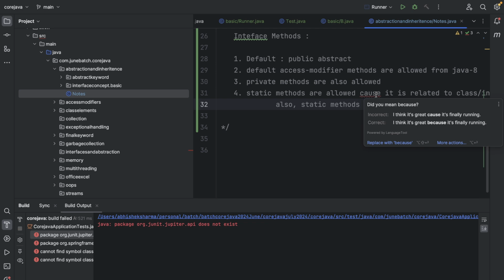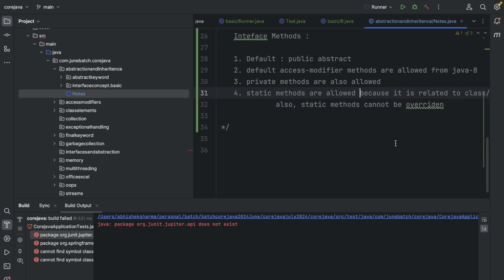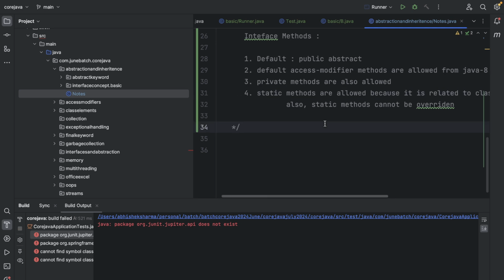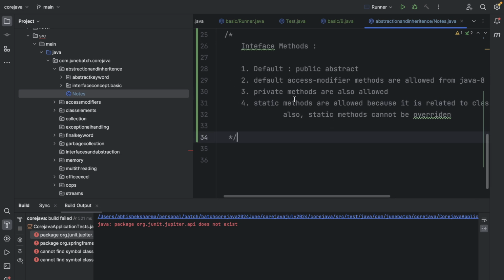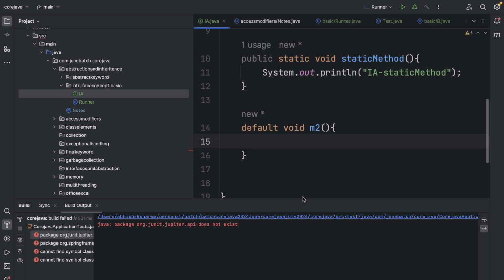It is showing me that my English is not good. Nice. Powered by language too. Alright. Now we have seen that, okay, we have written the notes, then write it also, right?